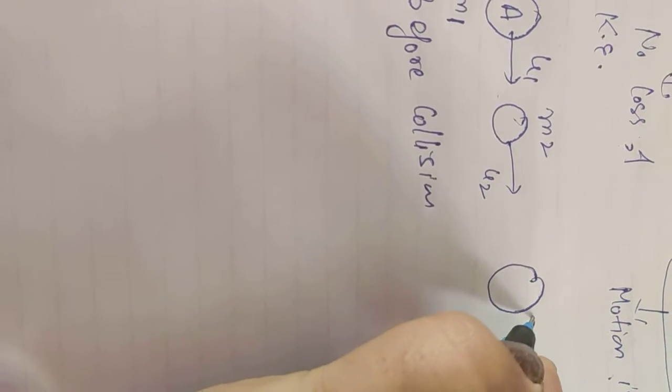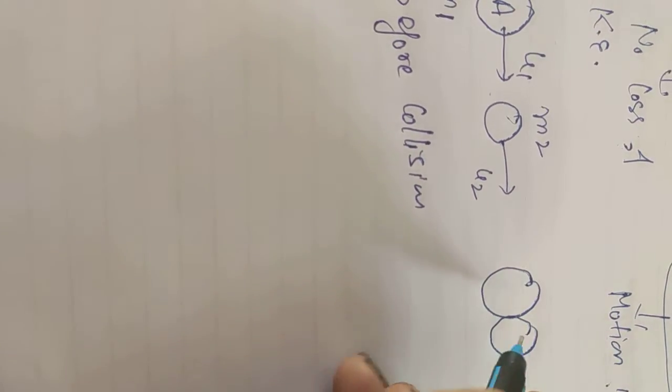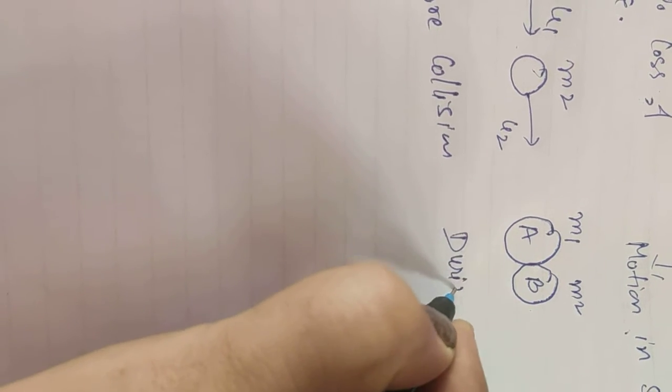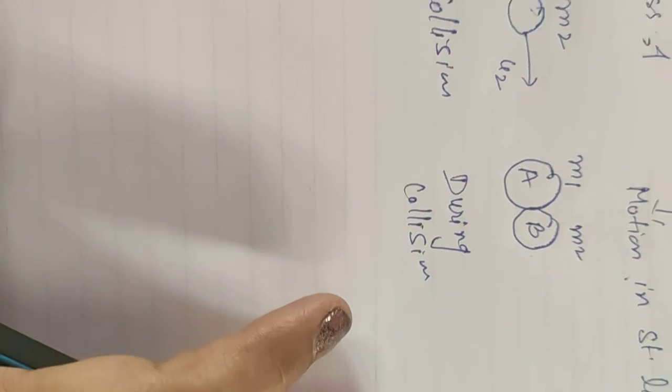Now, when the collision happens, they come in contact with each other. Like this is the body A, this is body B, having mass m1 and mass m2. Right? This is the situation during collision. After collision, in case of one dimension body motion, they start moving in the same straight line but with different velocities.